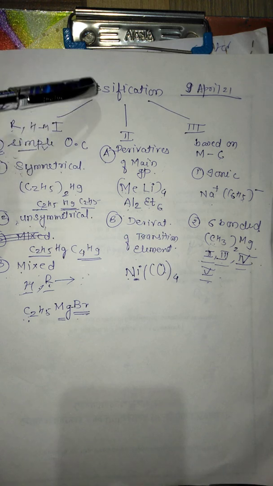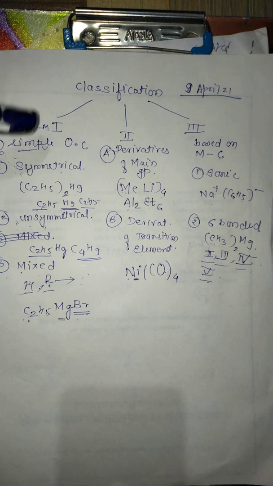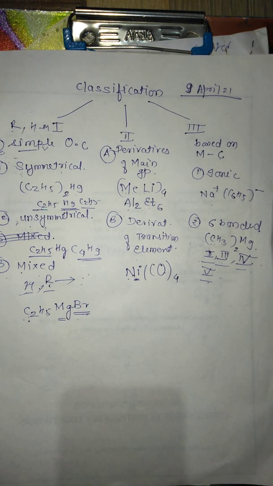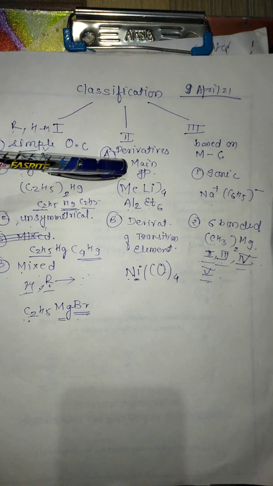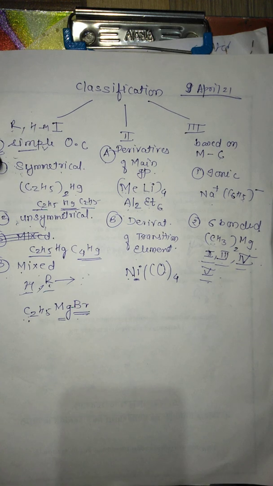I hope you have understood this classification. So in this class I am going to give you a short recap. The classification is based on the presence of the organic radical and the attachment of the radical or the hydrogen atom with the metal. Now this classification is categorized in 3 groups, first, second and third. The first is having 2 types, simple and mixed.